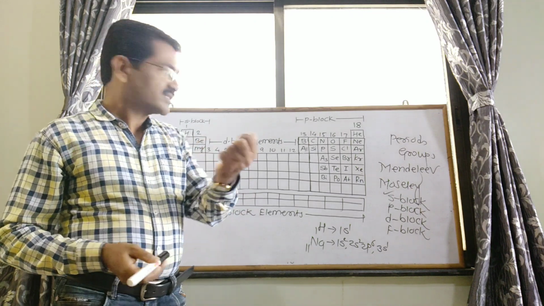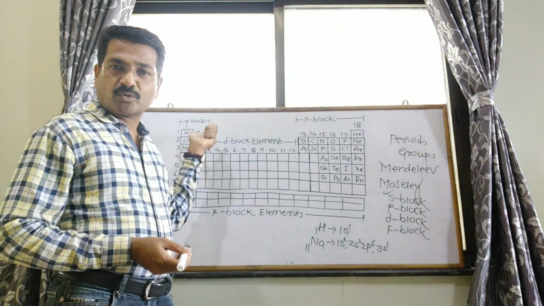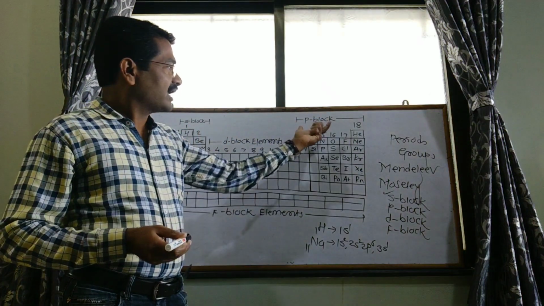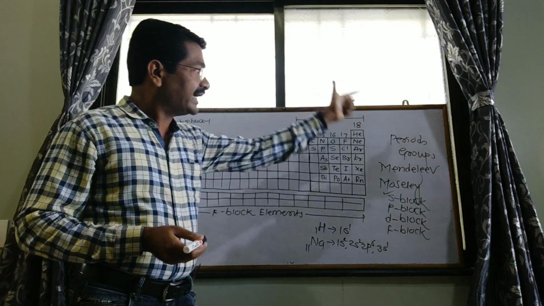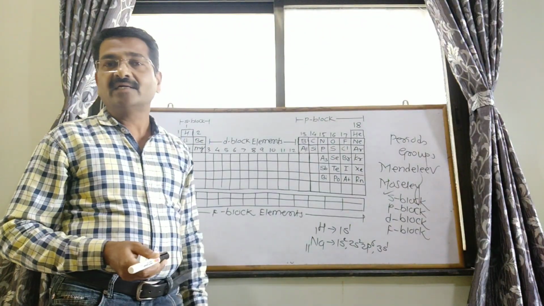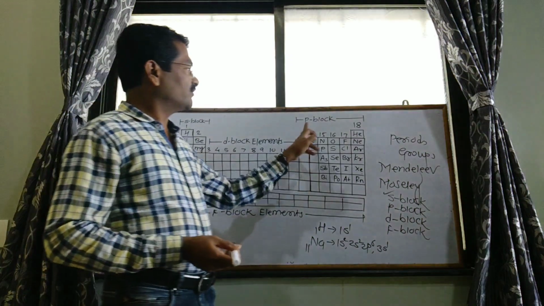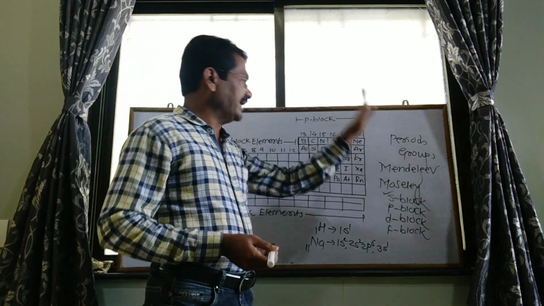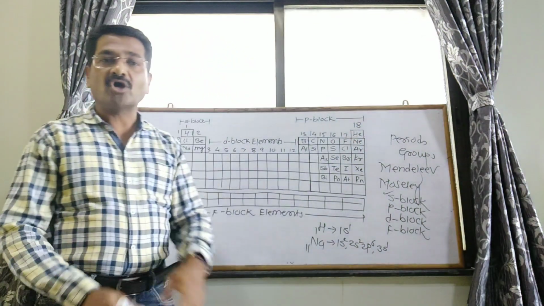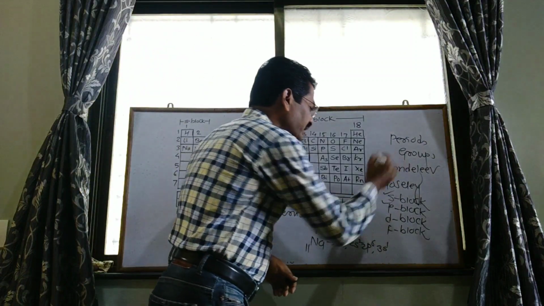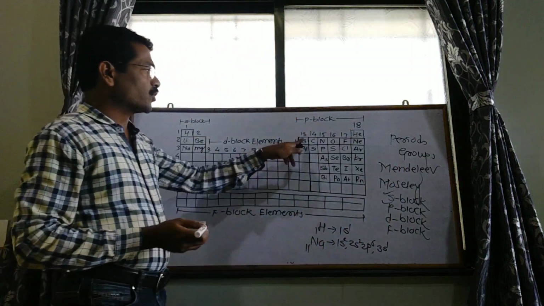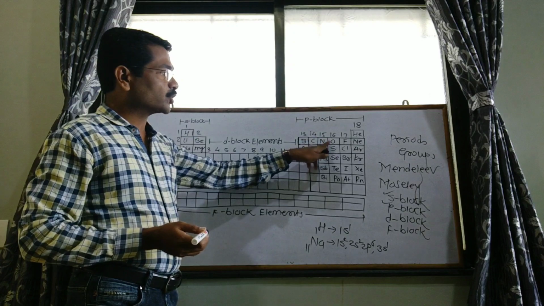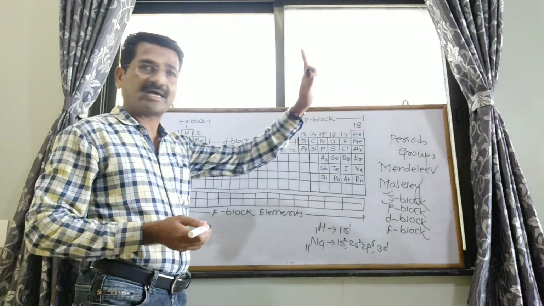Understand? First, the S block, that is the first and second groups. Then the P block is located in groups 13, 14, 15, 16, 17 and 18. All these are P block elements. Examples of the P block are boron, carbon, nitrogen, oxygen, fluorine, neon, etc.